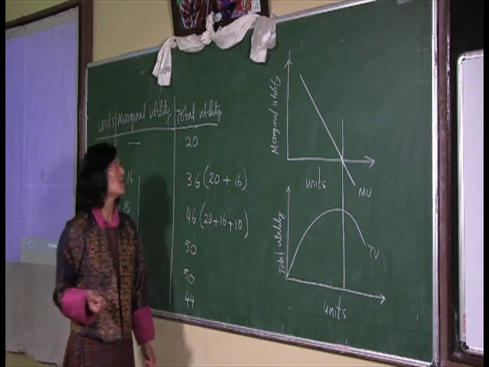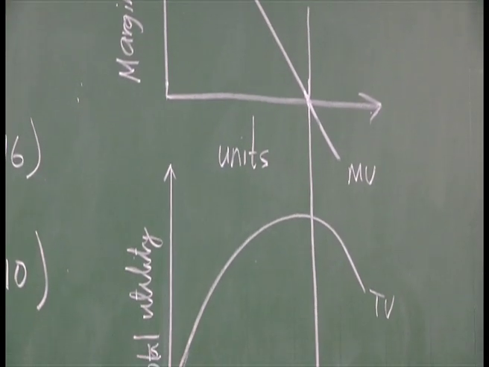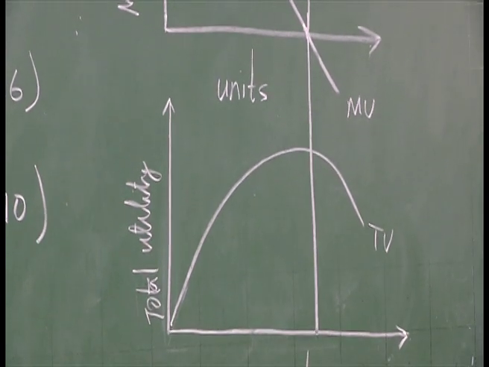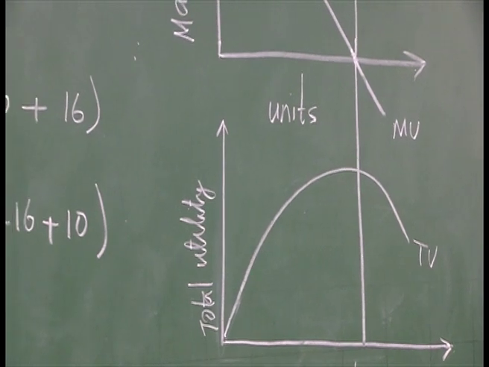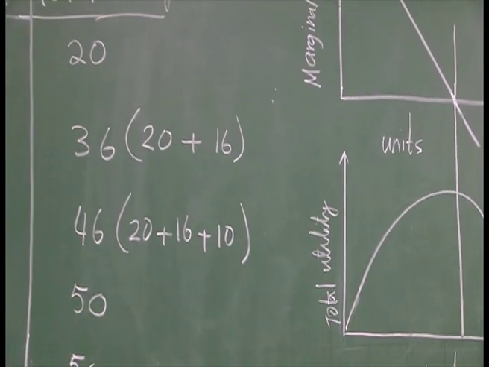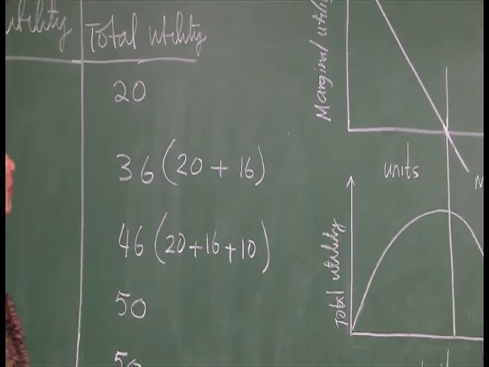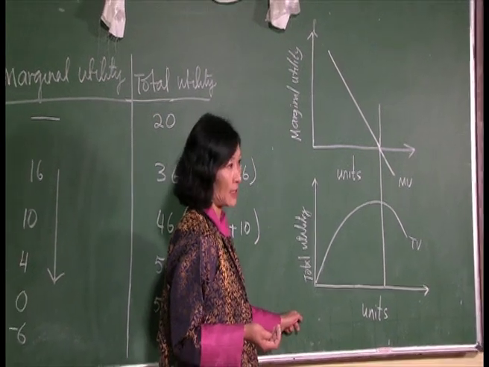Total utility is the total satisfaction that the consumer gets by consuming the total amount of goods or services. Secondly, we have looked into the marginal utility schedule and the total utility schedule. Thirdly, we have looked into the marginal utility curve and the total utility curve.